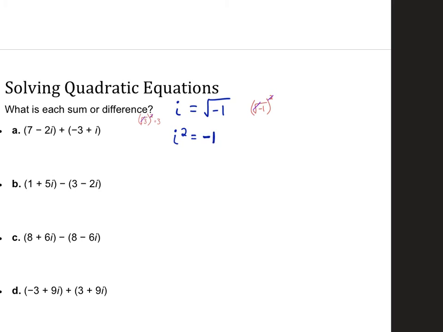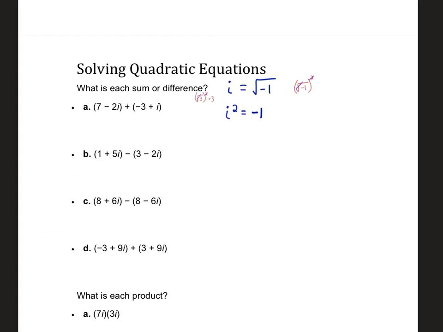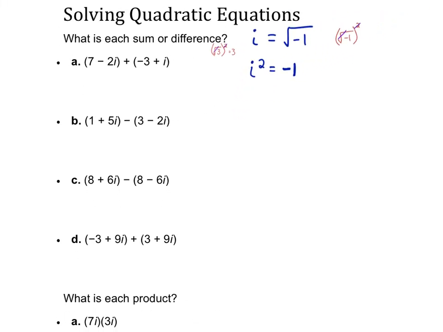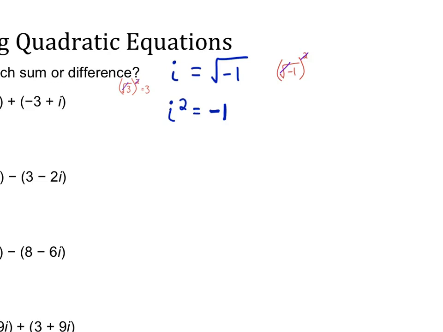If you square a square root, it cancels it out, and you're left with whatever's on the inside. So if I square that square root, I'm left with whatever was on the inside. And that's going to help us on some of these later on this page. So let's look at the first two. I'm writing these along the side because these are two things that you should memorize. You really should memorize all the way up to i to the 4th power, but the 3rd and 4th power are really just extensions of this.